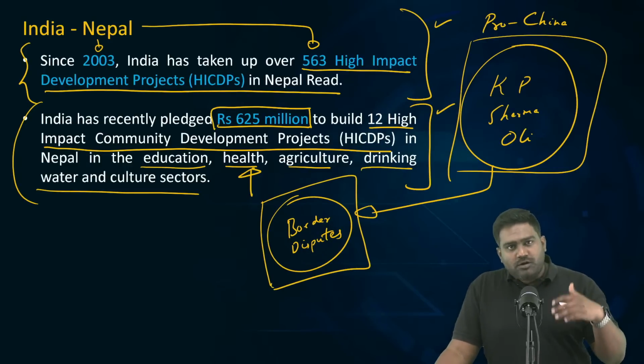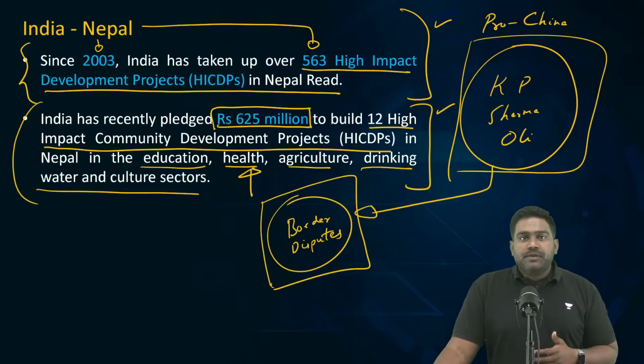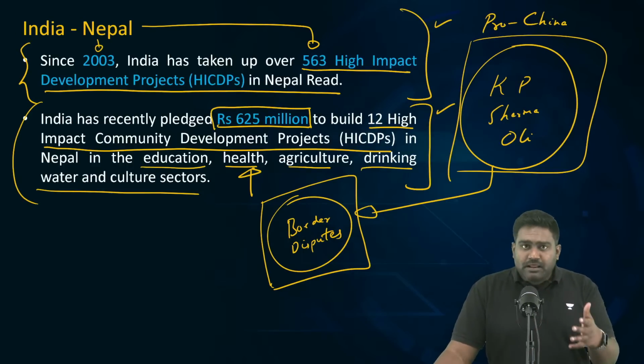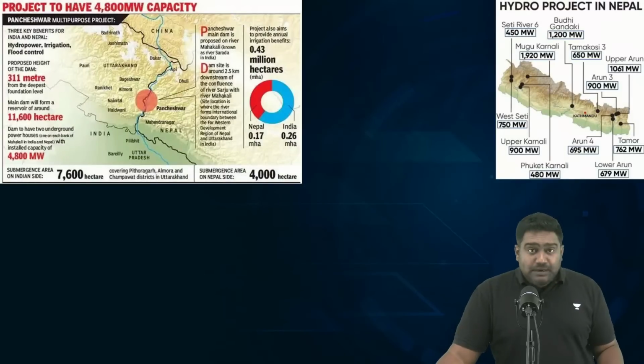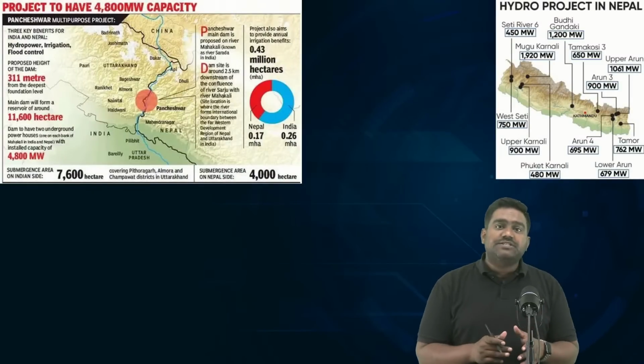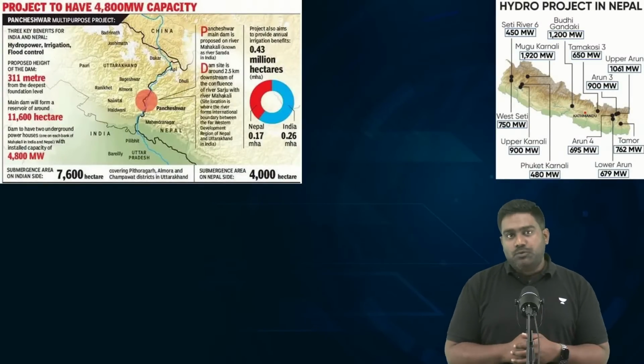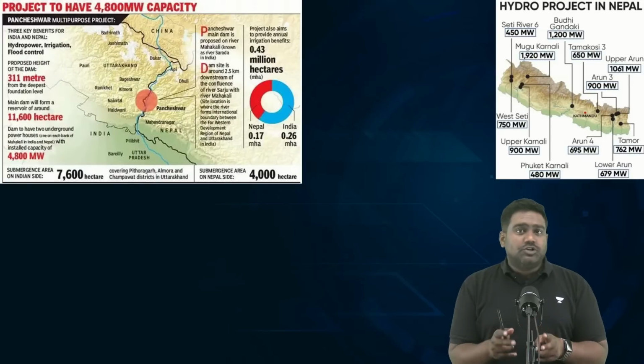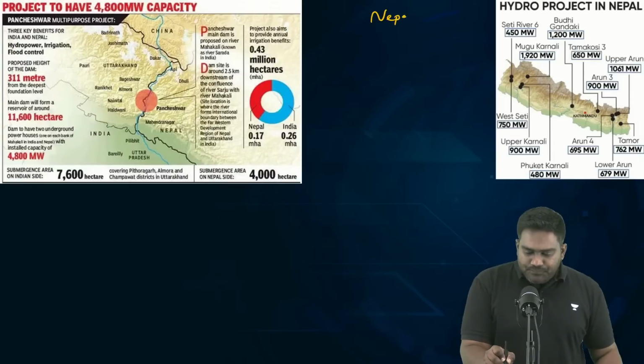Nepal has gone through a lot of political turmoil as well. Indian interests are constantly under threat. There is intense India China competition. So I feel this point can be relevant for the exam because it builds India's soft power presence and it has a high impact on the ground, especially on the local communities. There are three more projects between India and Nepal which can be very important. Let's cover them as well.